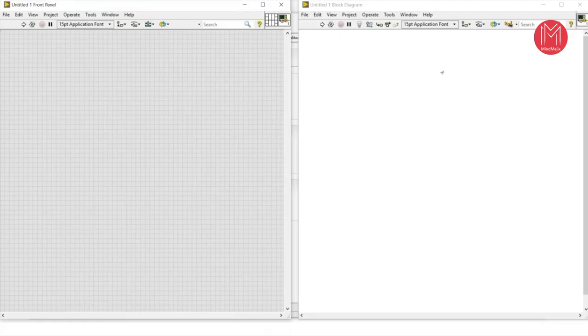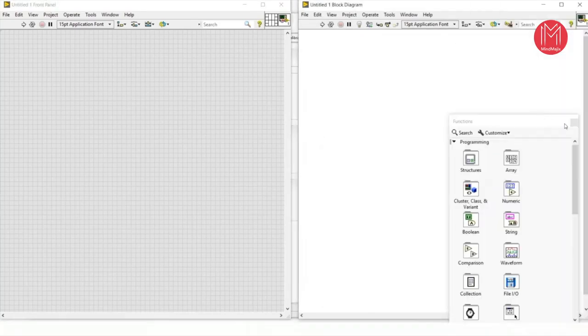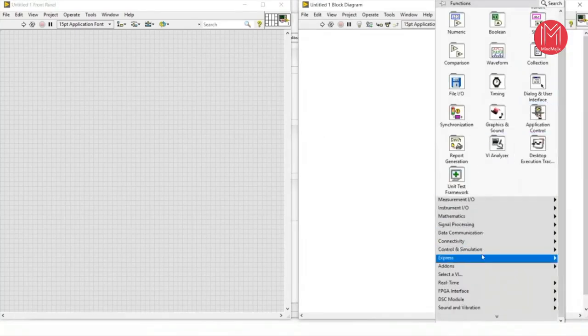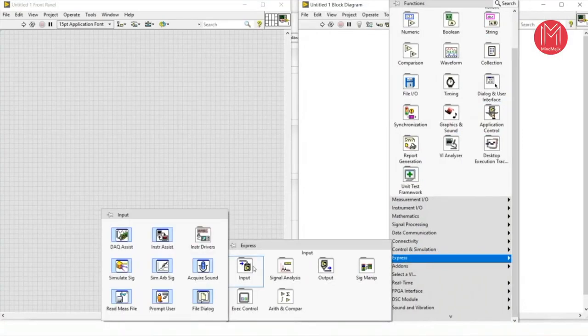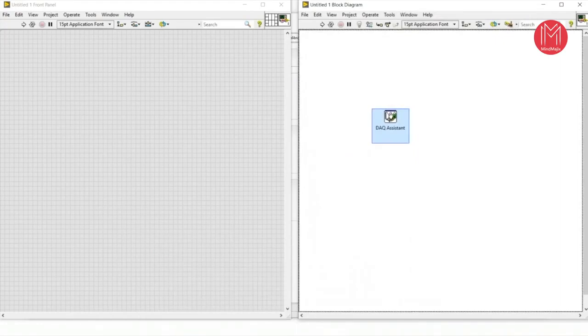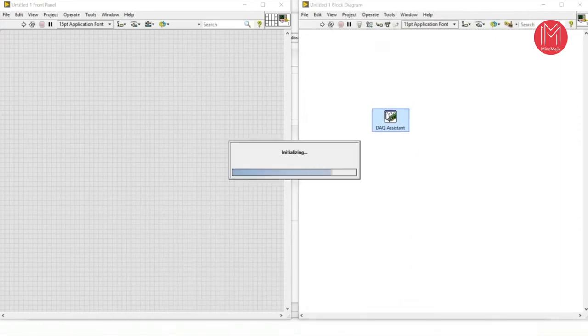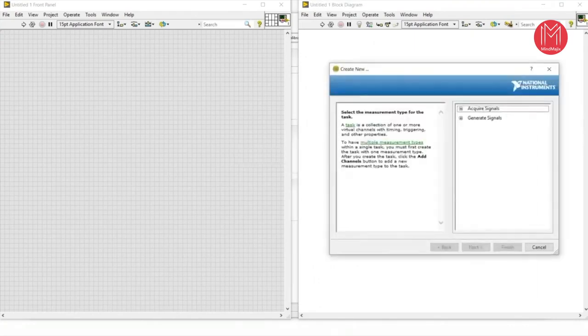But here I am going to show you how you can acquire the data. For that, right click in the block diagram, scroll down, and you will get Express. The first one is Input. In this Input, there is DAQ Assistant. Take this DAQ Assistant and place it in the block diagram. This DAQ Assistant is an Express VI, that means it is a high level VI.